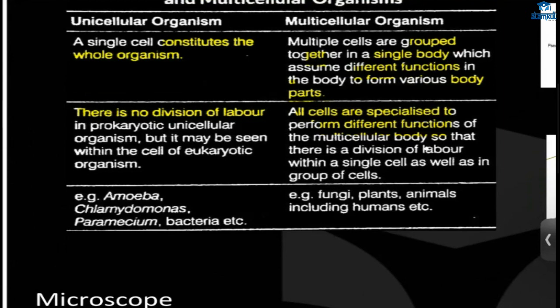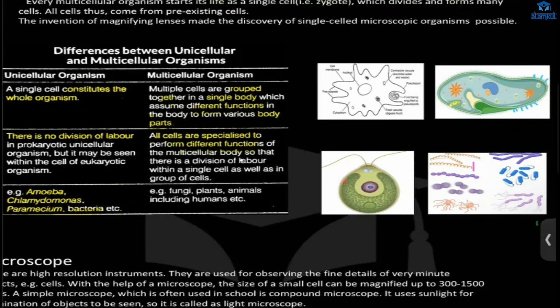Examples for the unicellular organism are amoeba, Euglena, paramecium, bacteria. This is amoeba, this is paramecium, this is Euglena, and these all are bacteria.